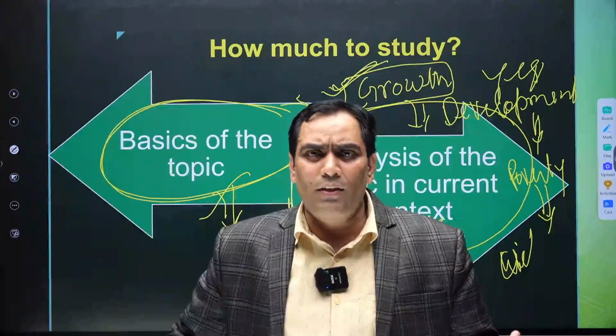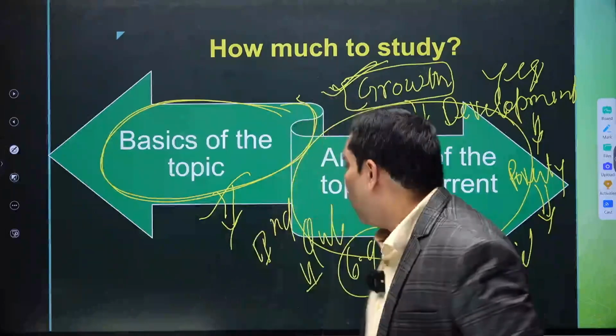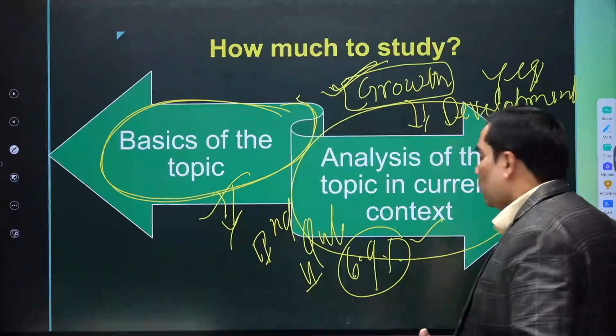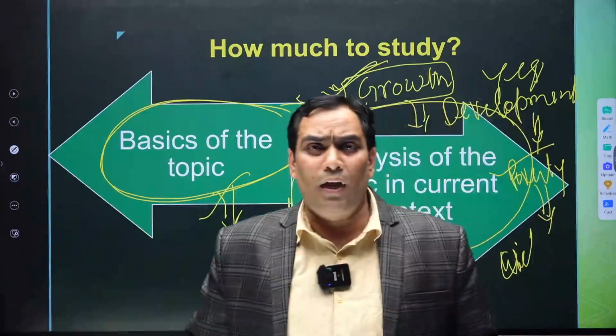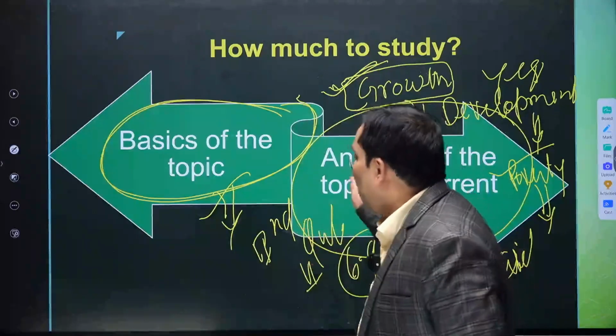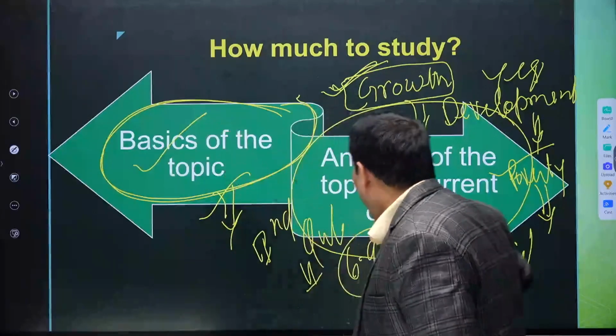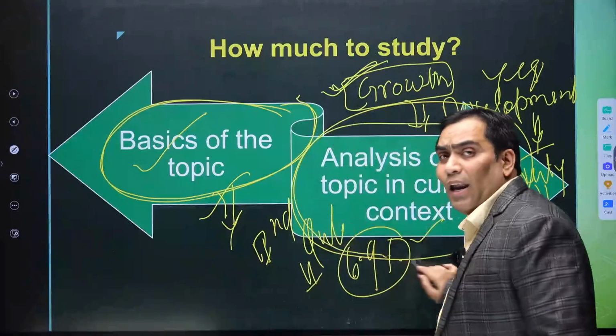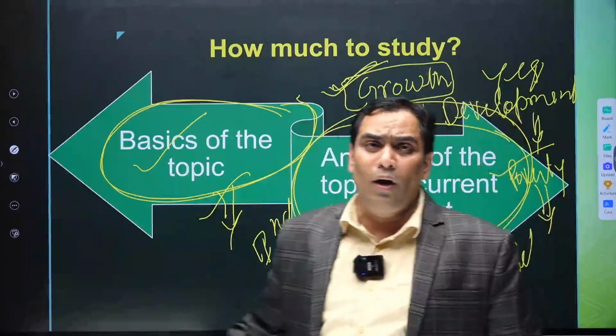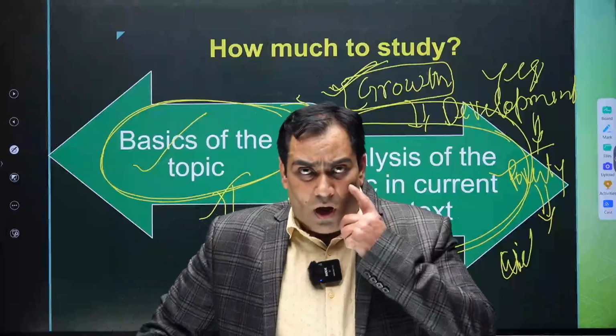Not only this, but how poverty should be reduced and how welfare measures should be taken. So the basic concept should be analyzed in the current context in order to understand how much to study.